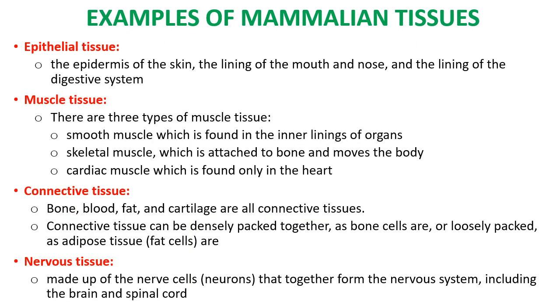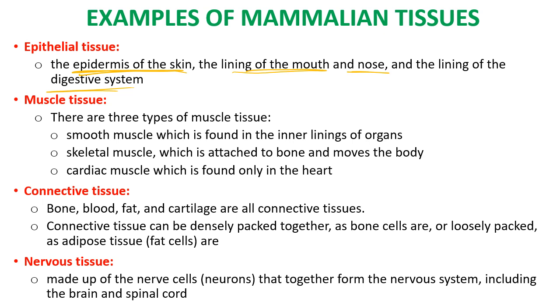All right, here's a whole lot of examples of those 4 different types of tissues. So you don't need to memorize them all, but let's have a look at some examples of each one. So epithelial tissue, you can find it in places like the outer layer of our skin, which is the epidermis, the lining on the inside of our mouth and our nose, and the lining on the inside of our digestive system as well.